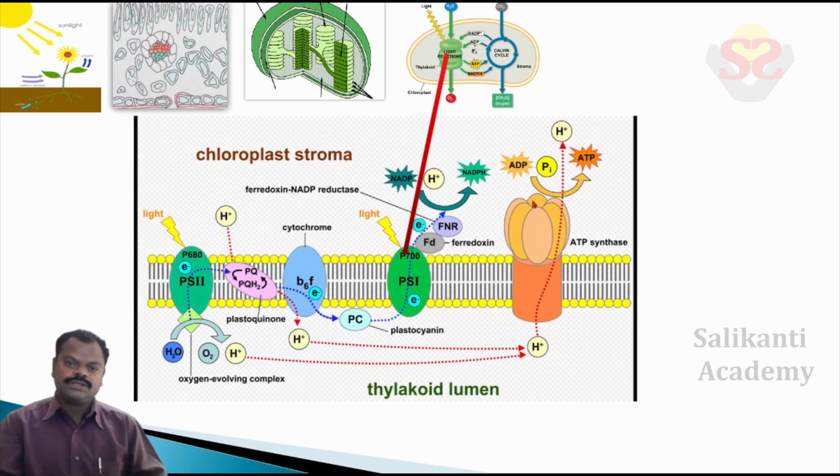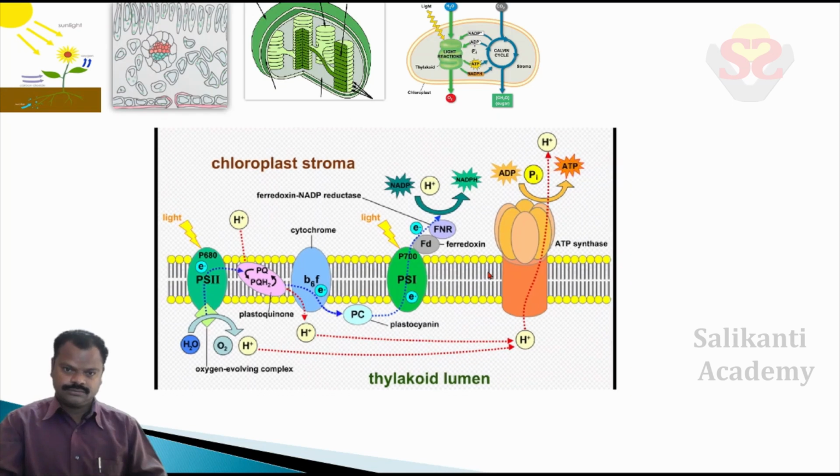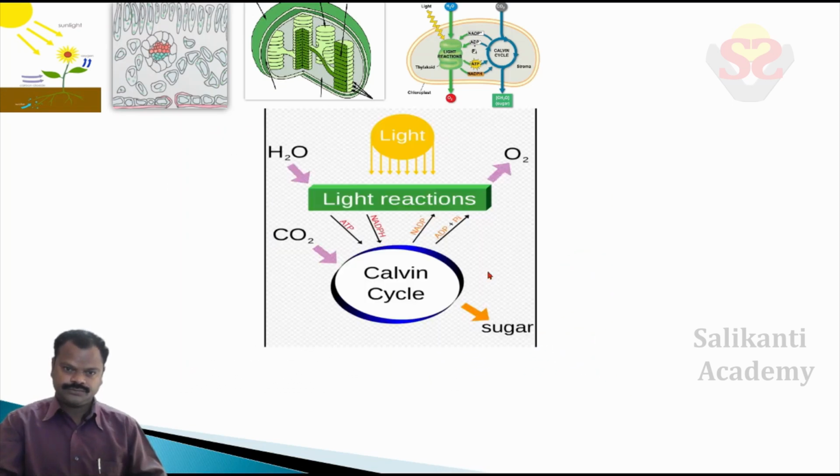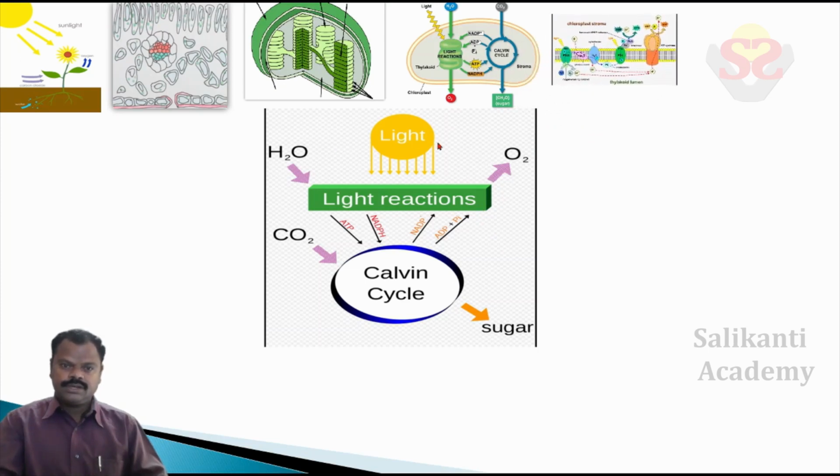Observe carefully, children. ADP converts to ATP. ATP stores the energy, so ATP is also called the energy currency of the cell. Observe carefully, children. Here, light is absorbed by the chlorophyll present in the granum, and a light reaction takes place.